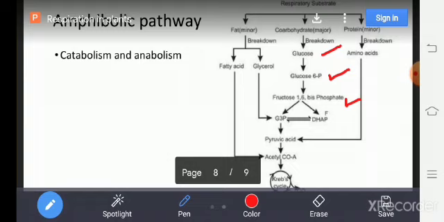Isomer means molecules having the same molecular formula but different structural formula. Then this fructose 6-phosphate is converted into fructose 1,6 biphosphate, which splits into two molecules.